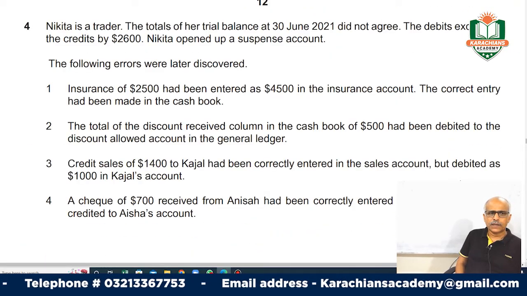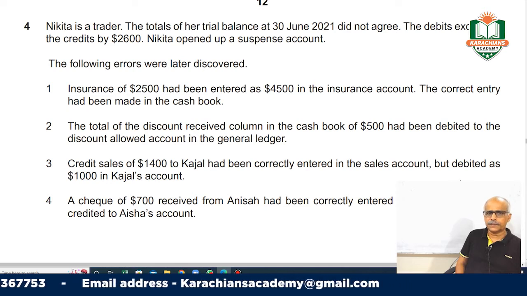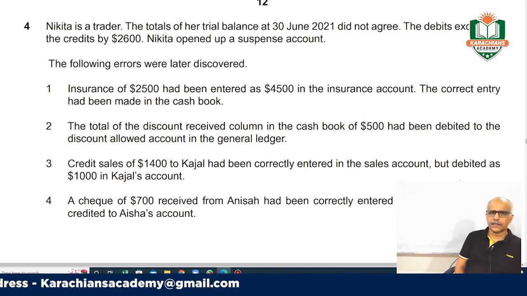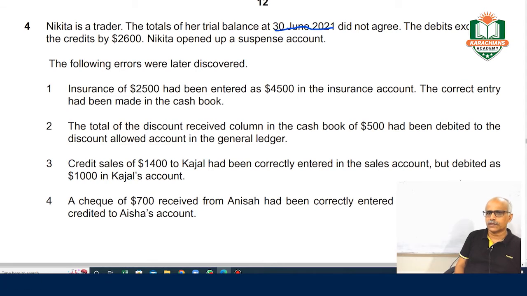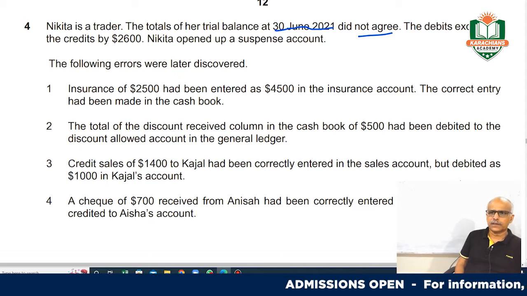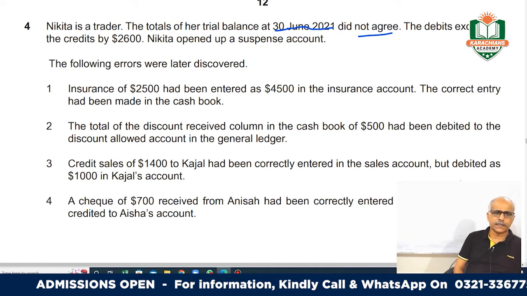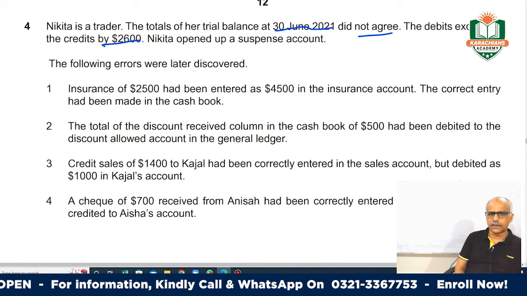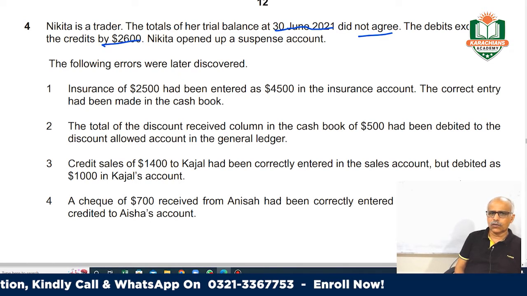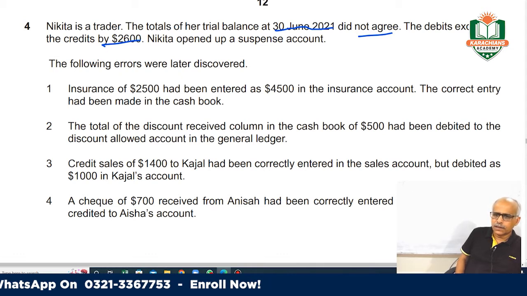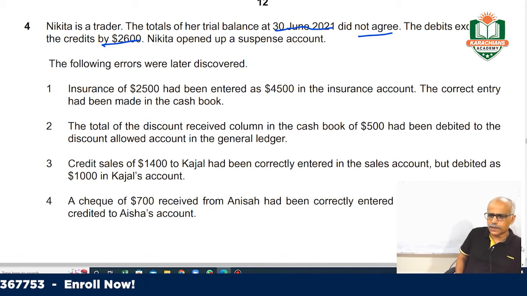Question number 4 is: Nikita is a trader and the totals of her trial balance at 30th June 2021 did not agree. It means their trial balance is out and the debits exceed the credits by 2600. So Nikita opened up a suspense account, right? So this is a question of suspense account.